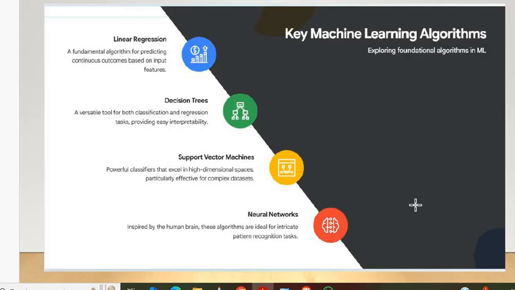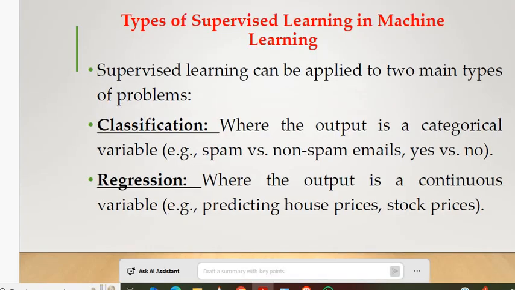And support vector machine is a high-dimensional algorithm. It is mainly used for complex problems, where we can use SVM algorithms. And neural networks, everyone knows, are inspired by the human brain. These algorithms are ideal for intricate pattern recognition. Mainly neural networks are used for pattern recognition, right? So once again, in a crisp format.